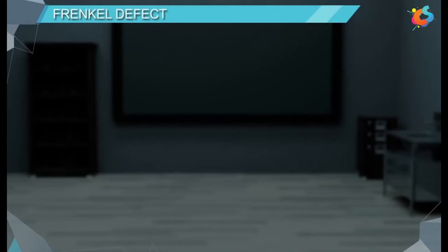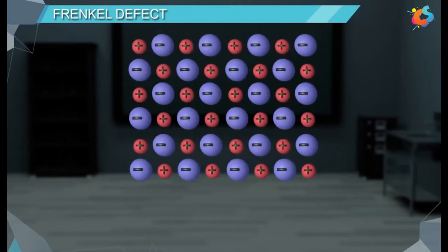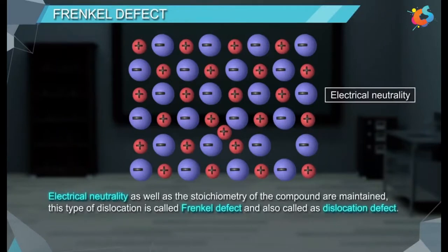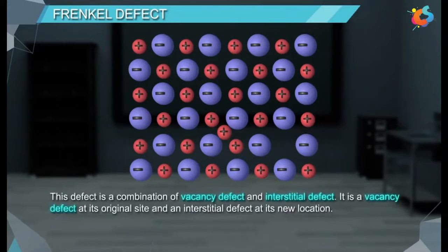Frenkel defect. If in an ionic solid, a smaller ion, generally a cation, goes missing from its lattice site and occupies the interstitial site such that electrical neutrality as well as the stoichiometry of the compound are maintained, this type of dislocation is called Frenkel defect, also called dislocation defect. This defect is a combination of vacancy defect and interstitial defect. It is a vacancy defect at its original site and an interstitial defect at its new location.